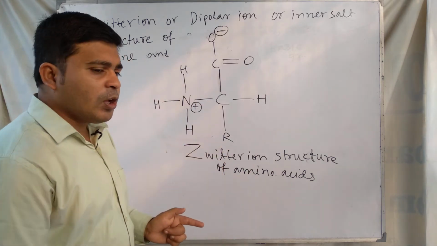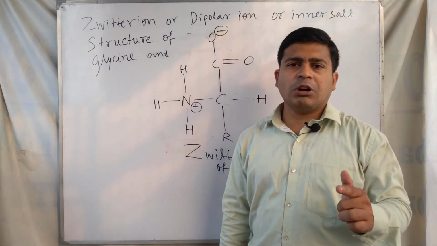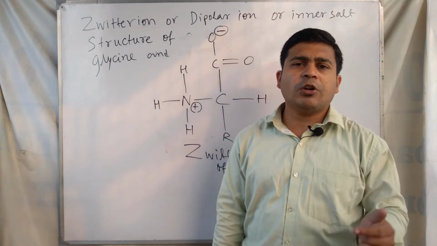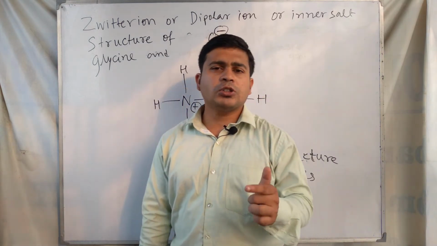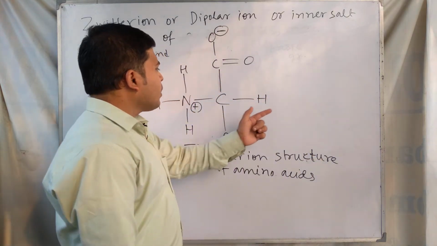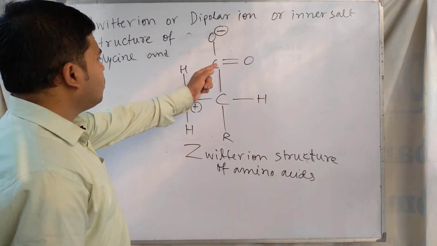When you face a question like draw the Zwitter ion structure of alanine, glycine, or an amino acid, the general Zwitter ion structure of the amino acid is this one.